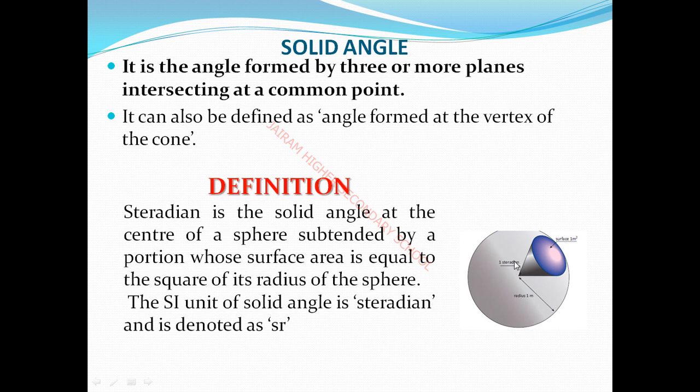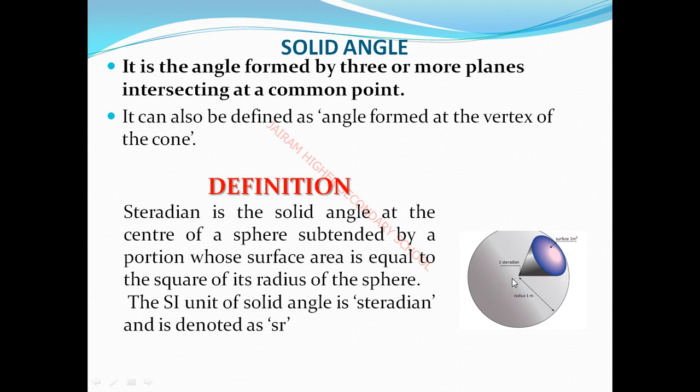Which surface? Related to the radius of the sphere. Okay, so the steradian is defined as the solid angle subtended at the center of the sphere by a portion of surface area equal to the square of the radius of the sphere. This is the definition for steradian.